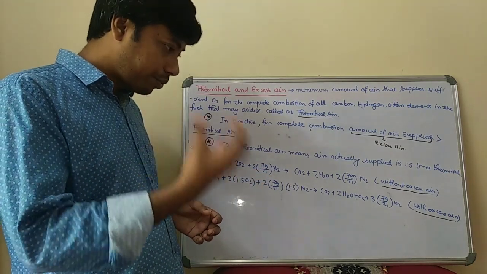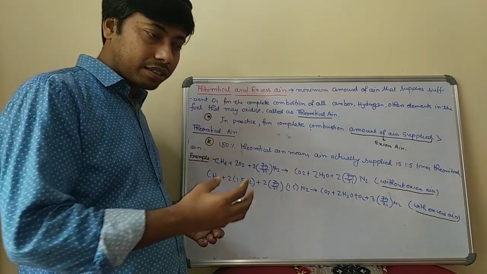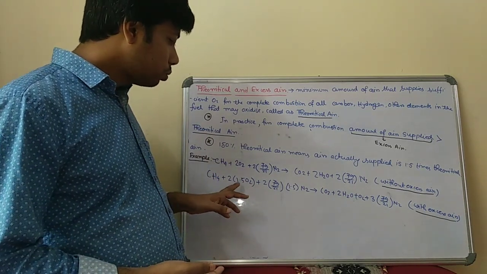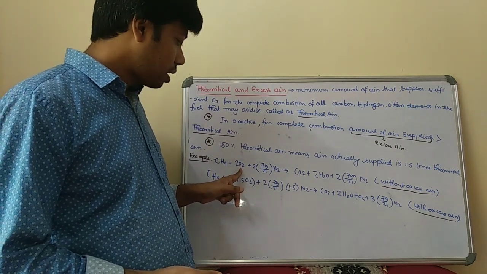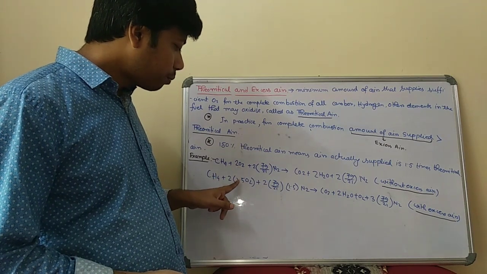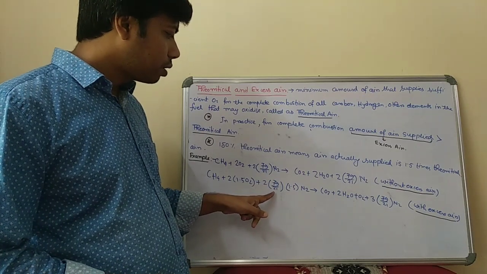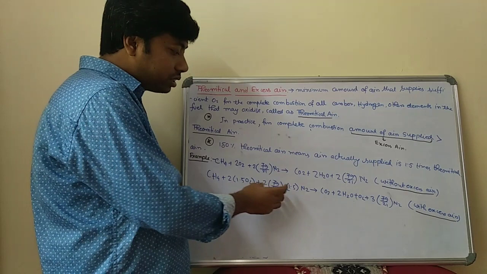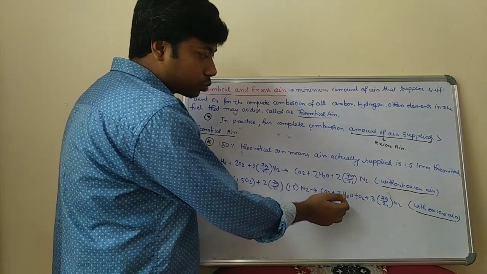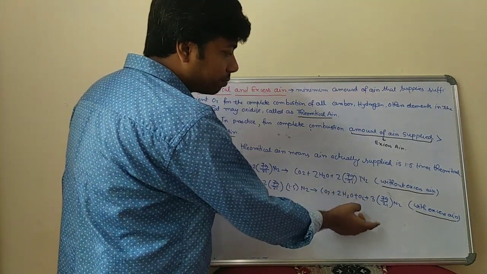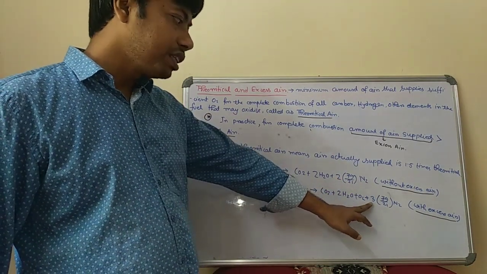Now, if we assume that some amount of excess air is present for the complete combustion, then instead of 2 O2 it will be 1.5 times, because 2 O2 is the theoretical air. In practice it is 1.5 times the theoretical air, that means 1.5 into 2 O2 plus 1.5 into 2 into 79 by 21 N2, because along with oxygen there is also nitrogen present, so that is also multiplied by 1.5. The products are CO2 plus 2H2O plus 2 into 79 by 21 into 1.5 N2. Since 1.5 into 2 is 3, that's why there is a 3 here.